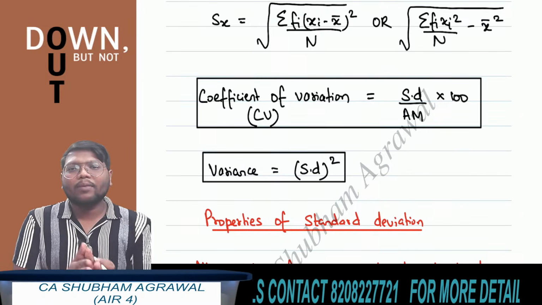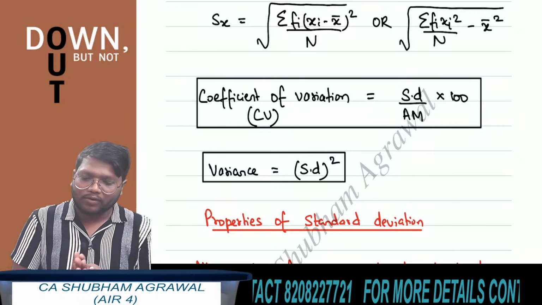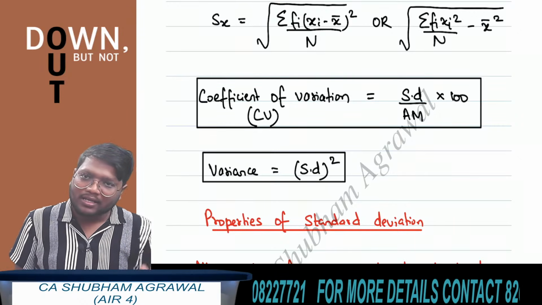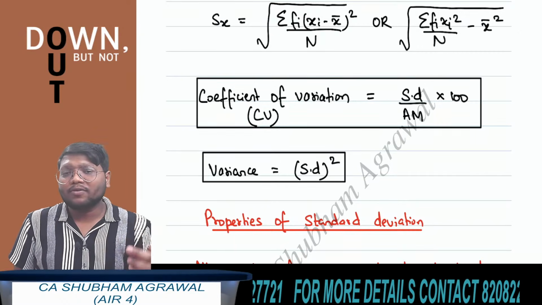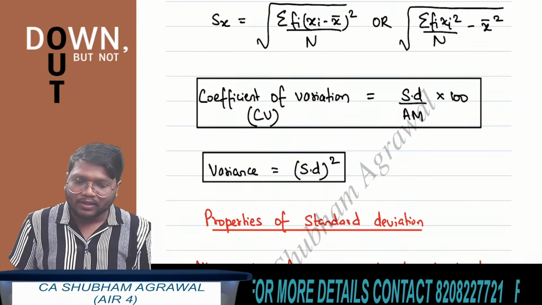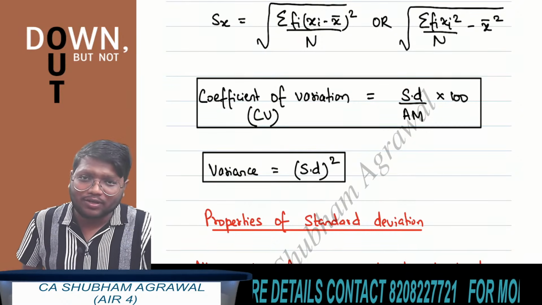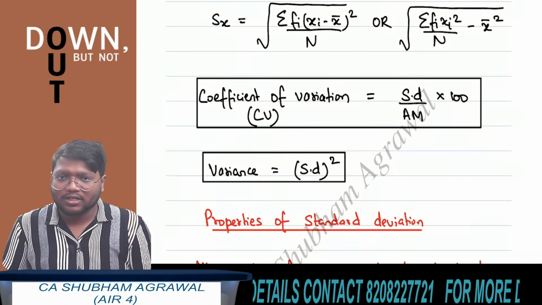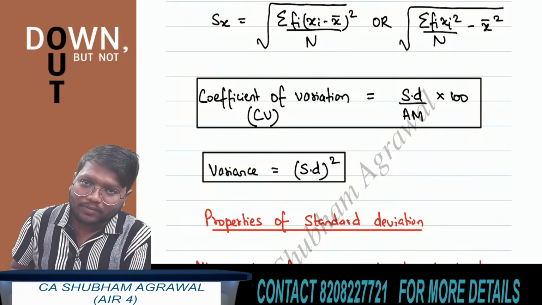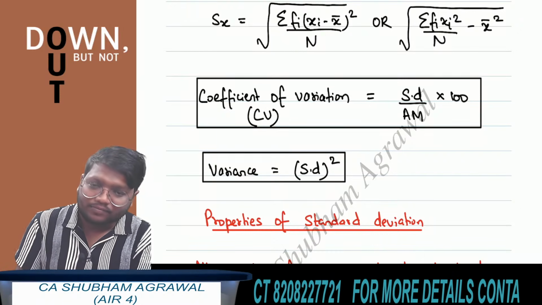Okay, all the properties of range will be applicable on standard deviation also. Okay, whatever properties of range which we have studied, all those properties will be applicable on standard deviation. That if all the observations present in the data set have same values, then standard deviation is equals to 0. And if standard deviation is 0, definitely variance is also 0. Okay, coefficient of variation is also 0. Standard deviation cannot be negative. Okay, standard deviation also cannot be negative. It can be either 0 or positive.